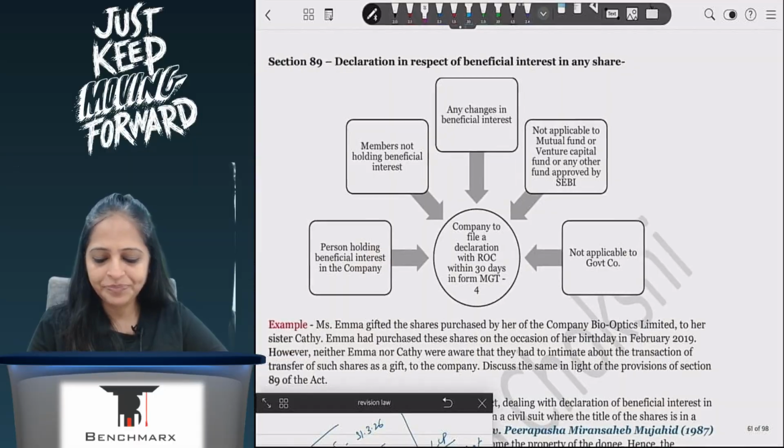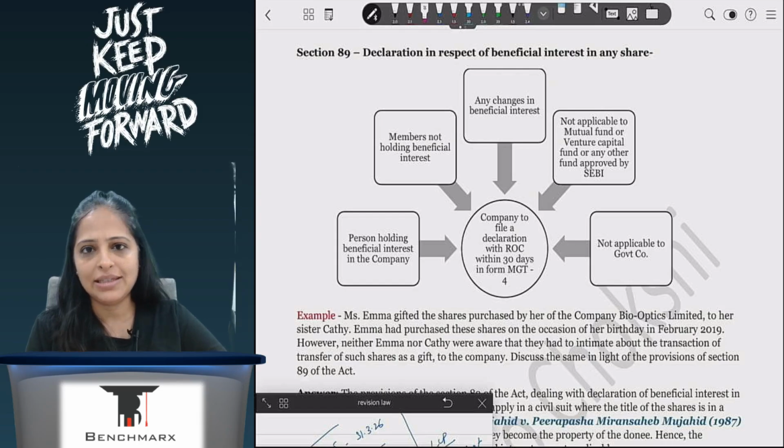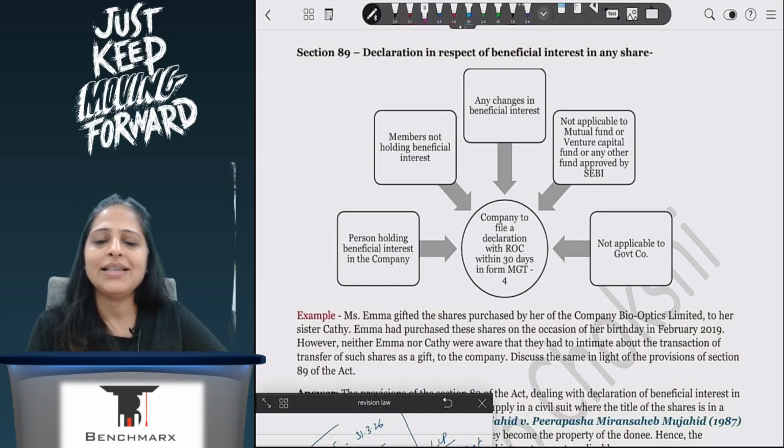Then coming to beneficial interest in shares. Sometimes you are not actually holding the shares for your own benefit; you're holding them for the benefit of someone else, correct? So if I'm holding them for the benefit of a minor, or for the benefit of a trust, then I don't have beneficial interest in the shares. Whatever money you're giving me doesn't come to me, correct? So if it is not coming to me, then I will have to tell the company that I am not the beneficial owner of the shares, someone else is.